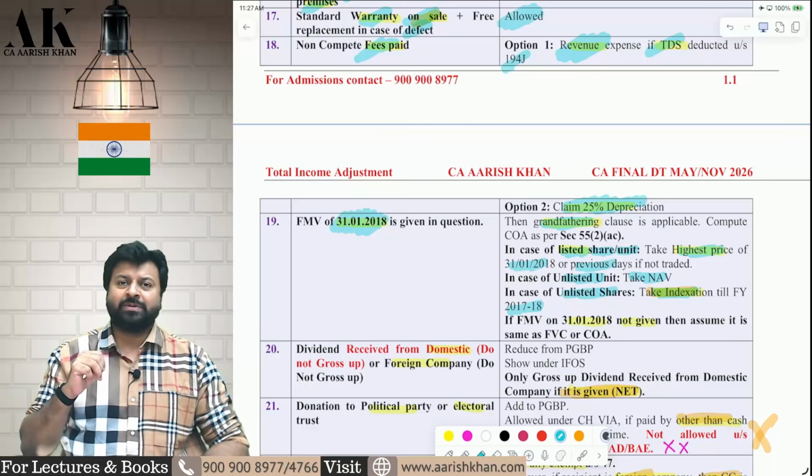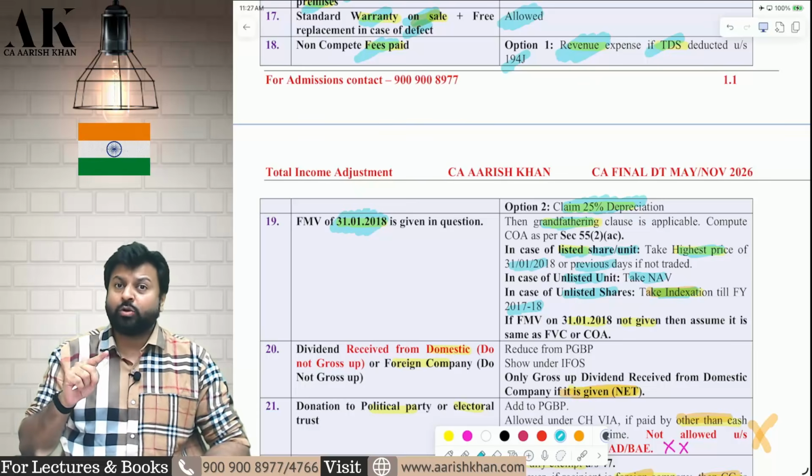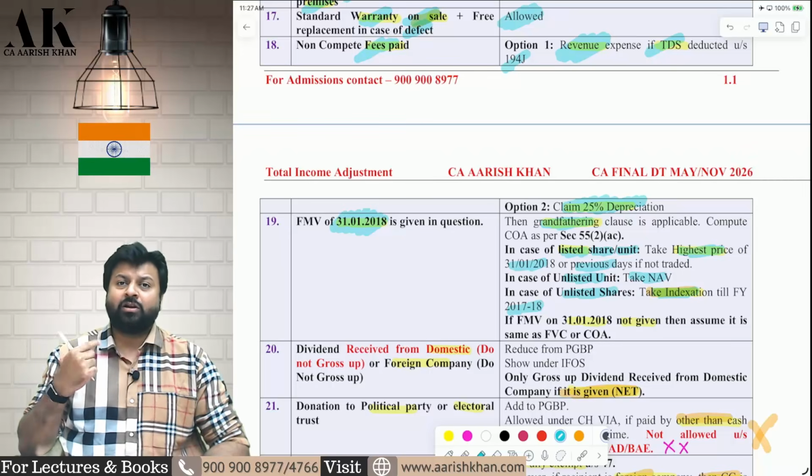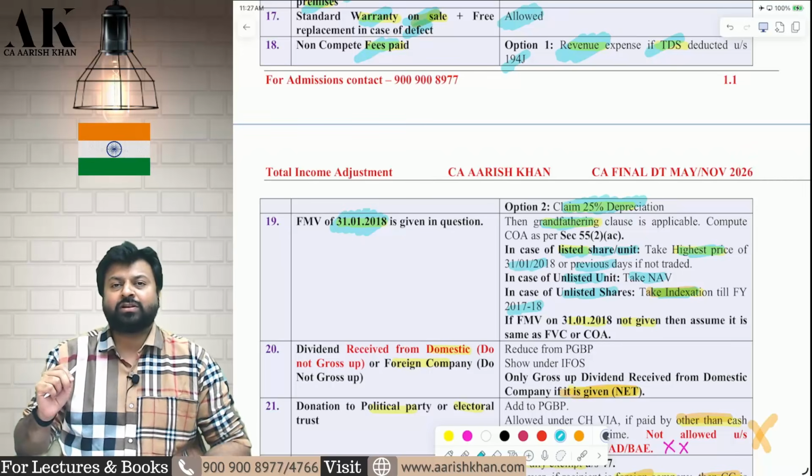Now, recently what ICAI has been doing, they are asking questions on 112A. They are asking questions on grandfathering, but they are not giving what? They are not giving the FMV as on 31st Jan 2018.